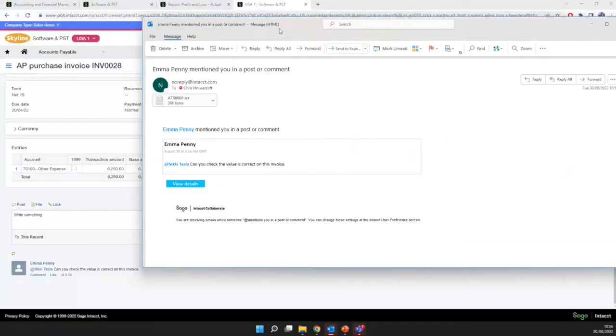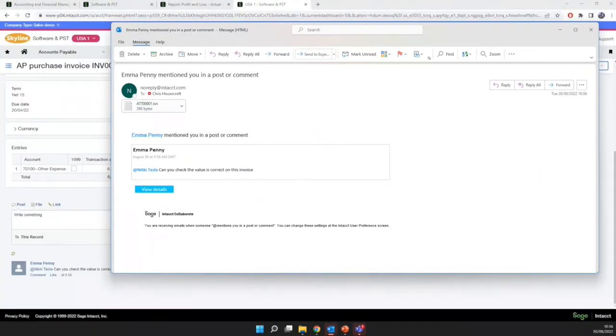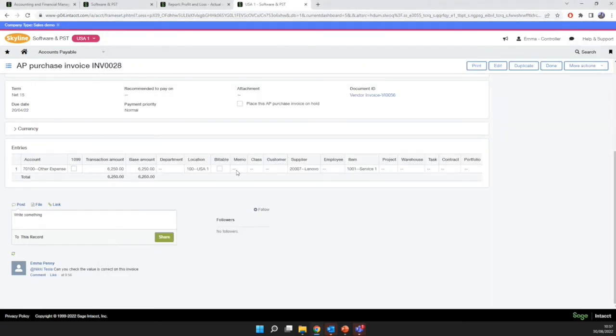So there we go. We can see that Emma mentioned Nikki in a comment, and we can click through straight into the transaction itself and make any comments, any corrections. So we still get that notification that we would get if we emailed somebody, but we don't have to be in the system all the time, and we don't have to reply by email. Nikki could just go in, comment on that, do whatever needs to be done, drop a file in maybe.